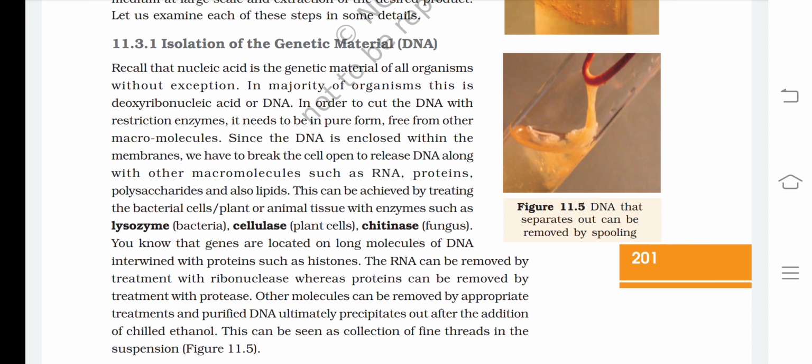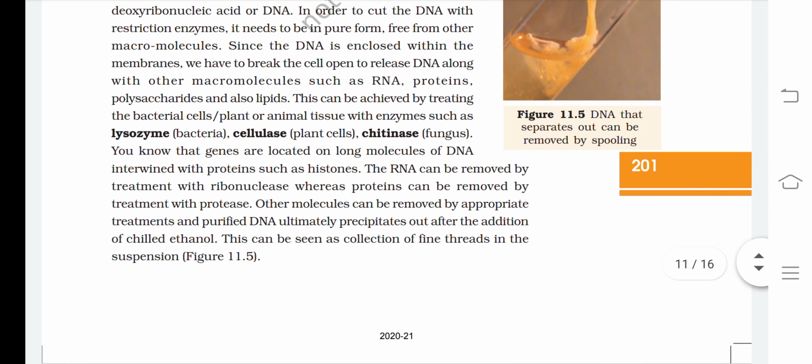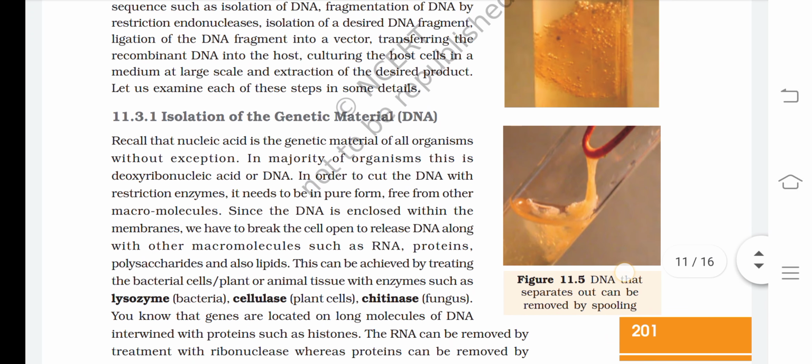So they are using a spool kind of structure to pull the DNA out of the mixture. It is important, that's why I told you about the spooling process.